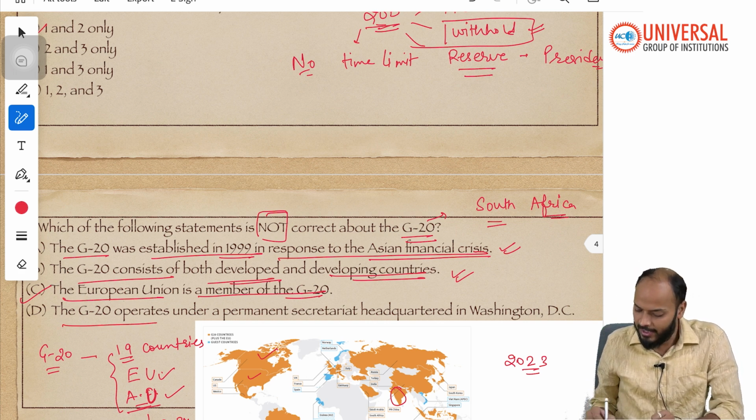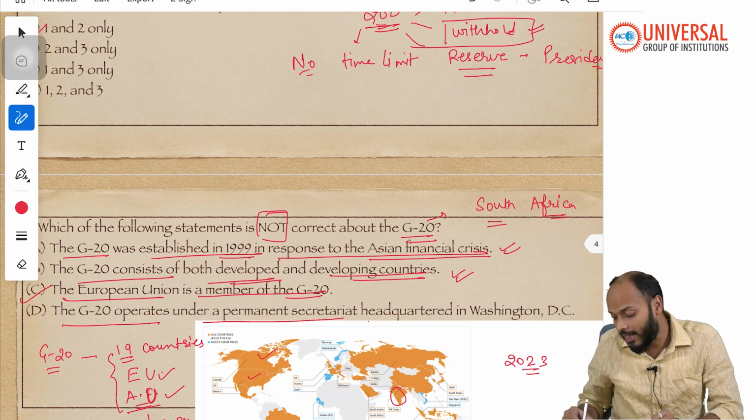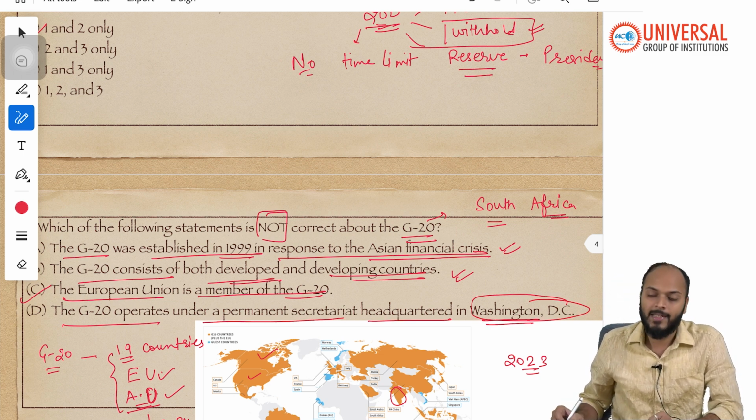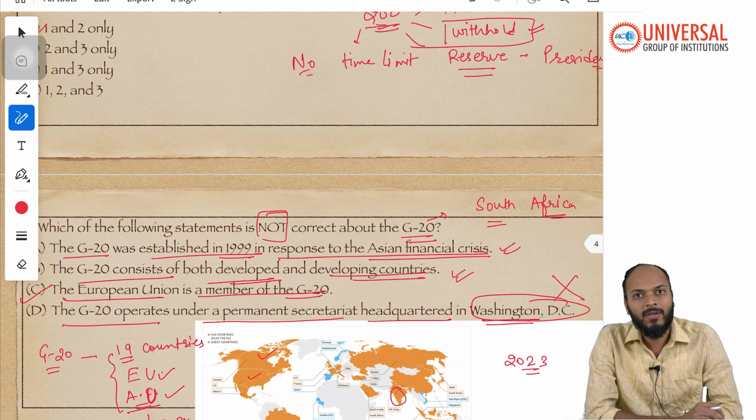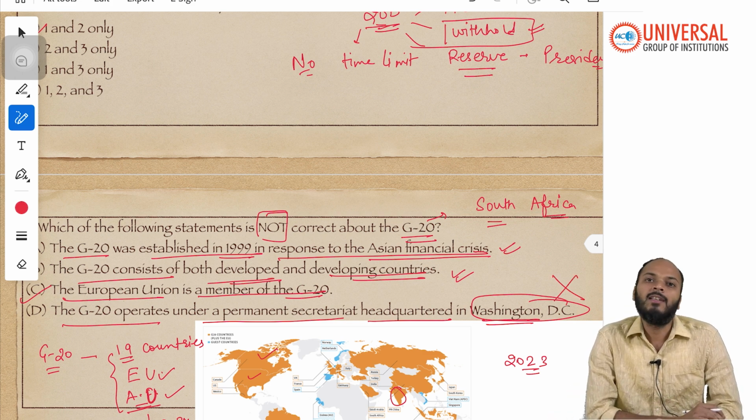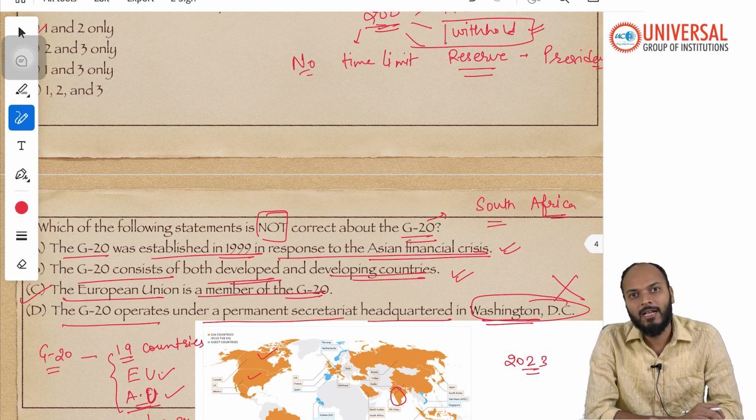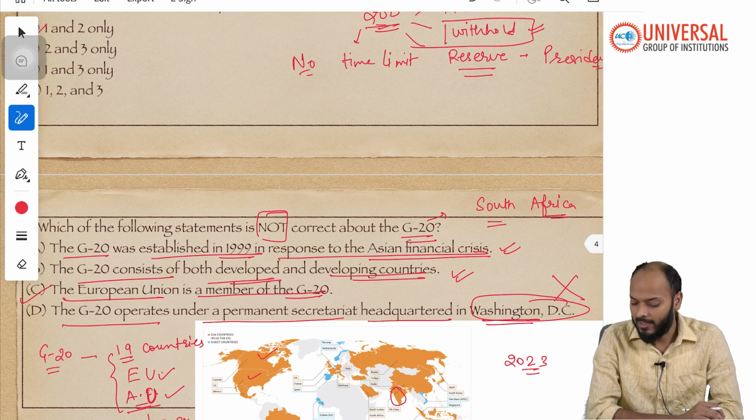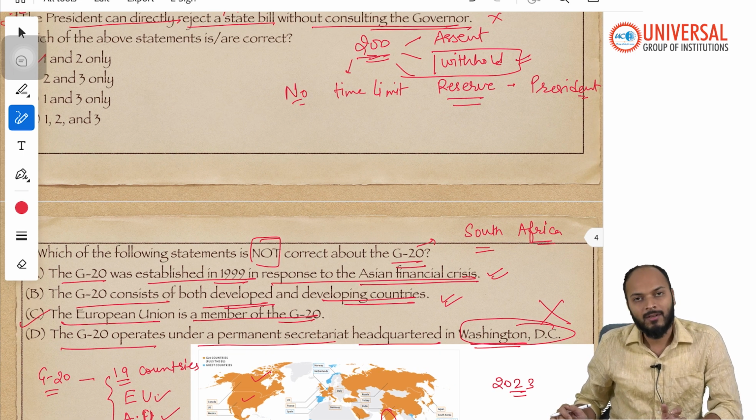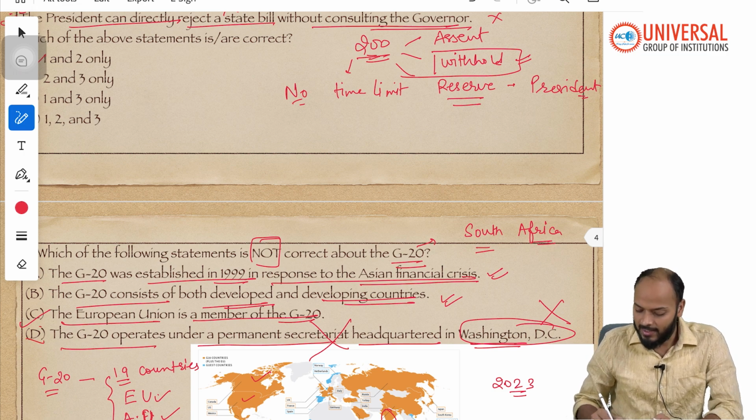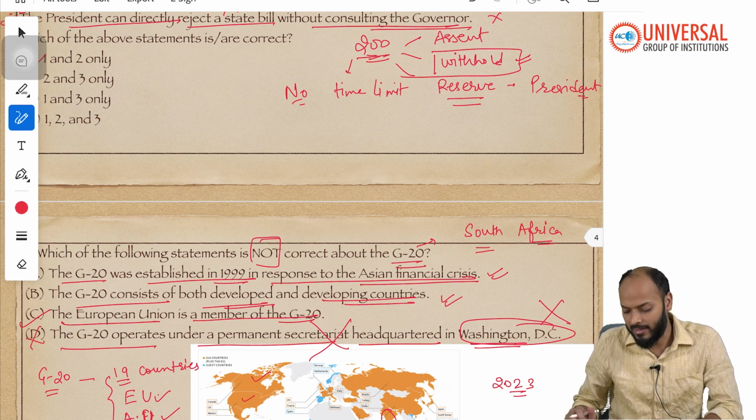And lastly, G20 operates under a permanent secretariat headquartered in Washington, D.C. This statement is incorrect. The reason being, G20 does not have a permanent secretariat itself. Every year, the chair of G20 rotates among the member nations. In 2023, India was the chairperson of G20. In 2024, it was passed on to Brazil. Now it has been passed on to South Africa, right? So the G20 group, unlike organizations like the UN, does not have a permanent secretariat. So statement D is incorrect, and hence the answer would be option D.